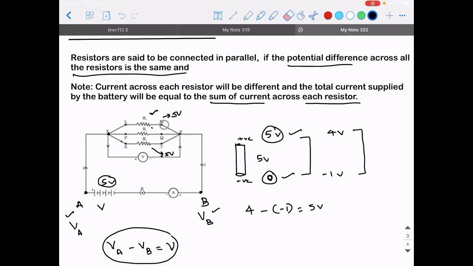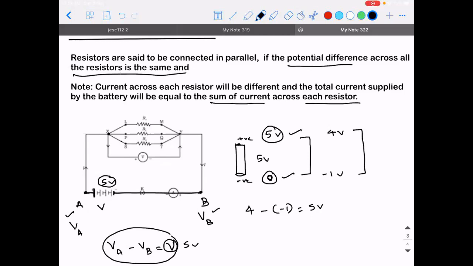So what is it that you didn't understand? Sir, potential difference across all the resistors is the same. That one. See, if this point is A and this point is B, I hope you understood this is the positive terminal and this is the negative terminal. So the positive terminal will have a potential and the negative terminal will have another potential. Right? VA minus VB is 5 volt.